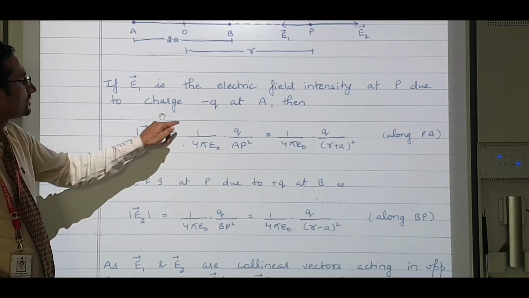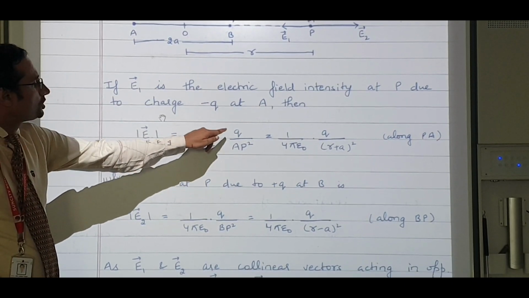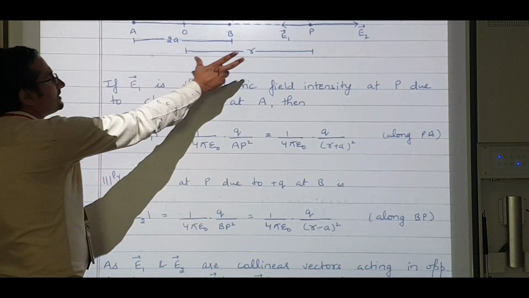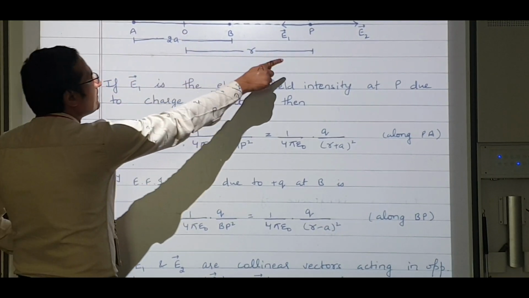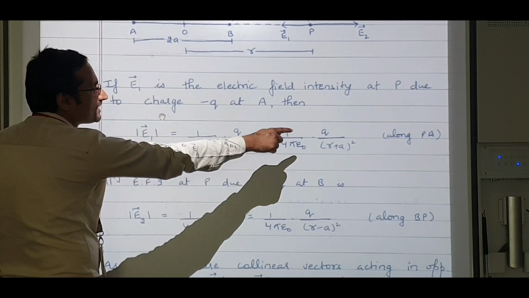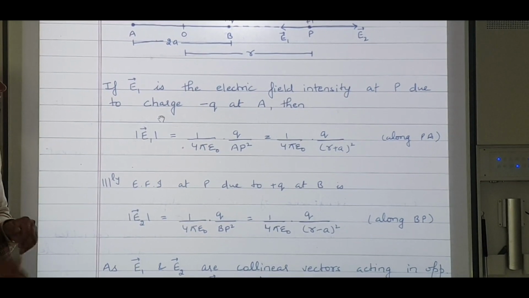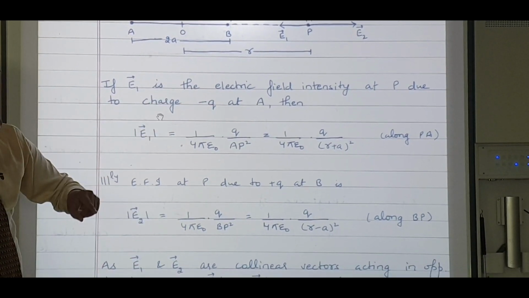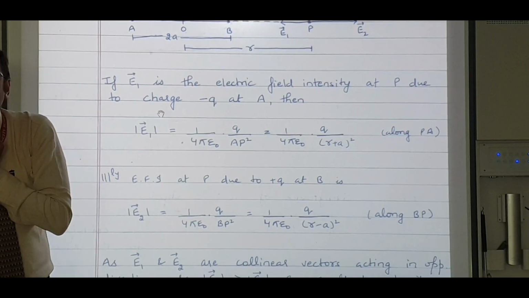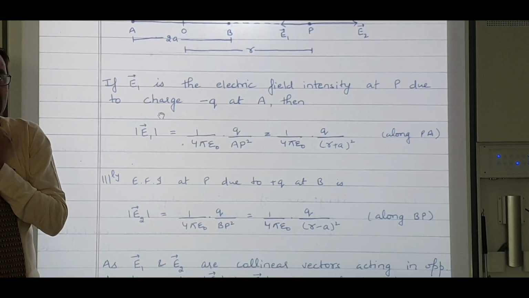So E1 is equal to 1 by 4 pi epsilon naught Q over AP square. This distance from O to P is R and this is A, so the total is R plus A whole square. And what is the direction? Along PA. Why? Because this is negative, that is positive, so it will get attracted towards this.